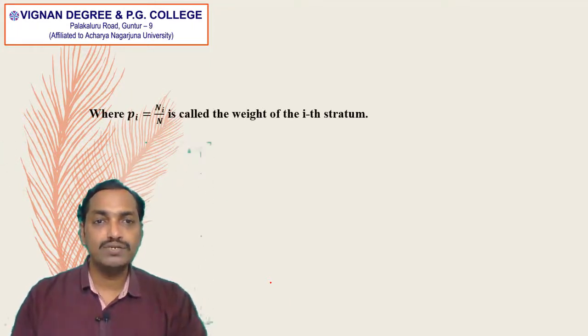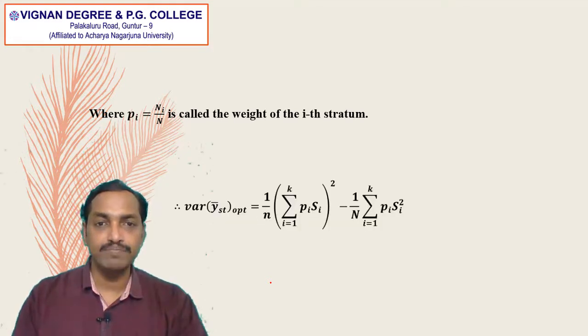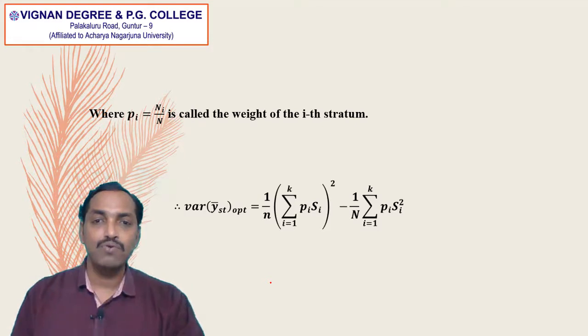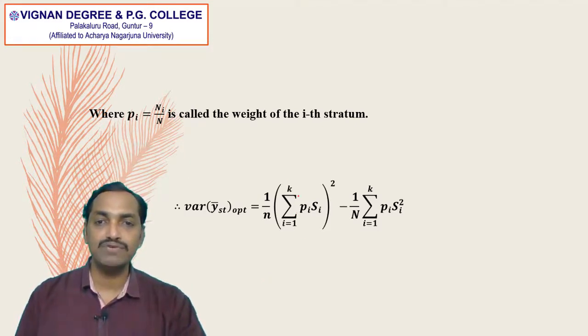Where Pi is equal to capital Ni divided by capital N is called the weight of the ith stratum. Therefore, the variance of y bar st in optimum allocation is equal to 1 by small n into summation i is equal to 1 to k (Pi Si) whole square, minus 1 by capital N into summation i is equal to 1 to k Pi Si square.